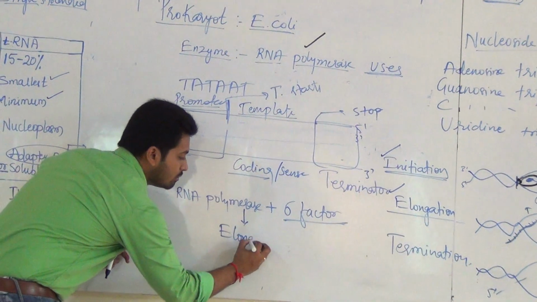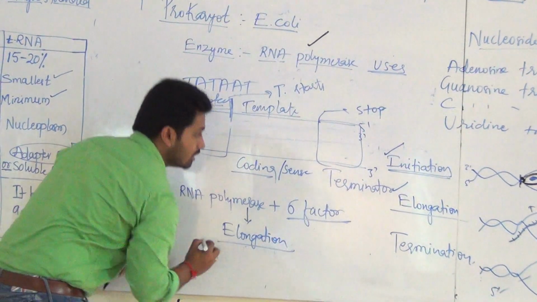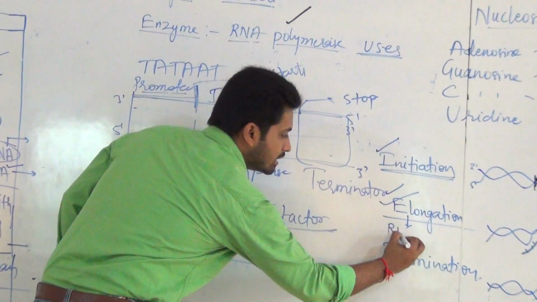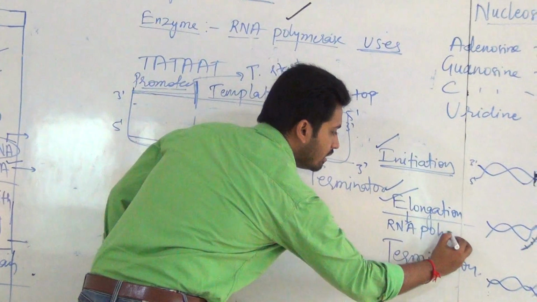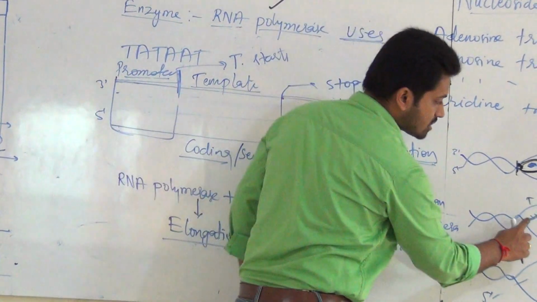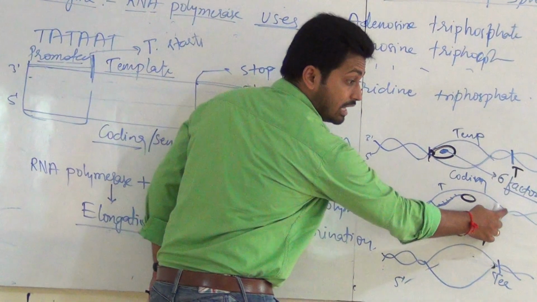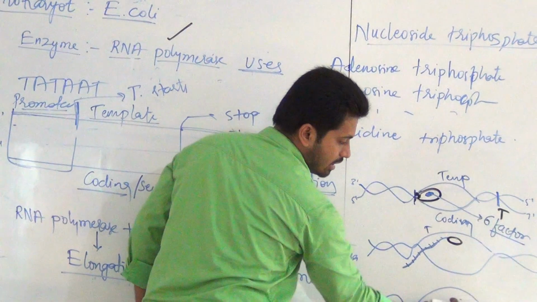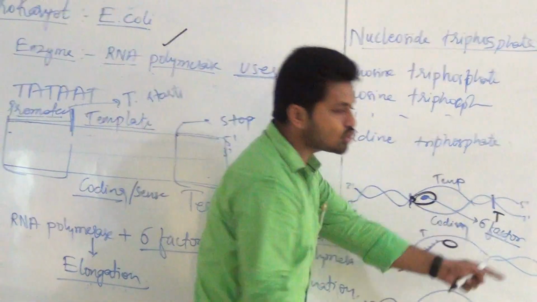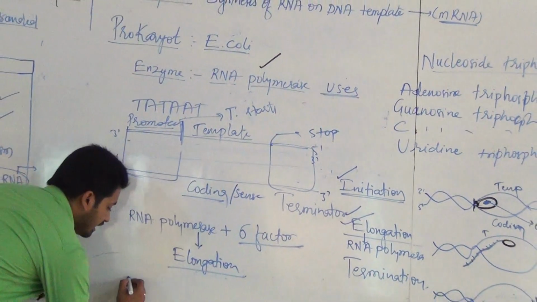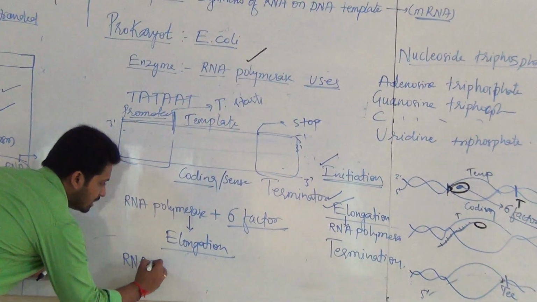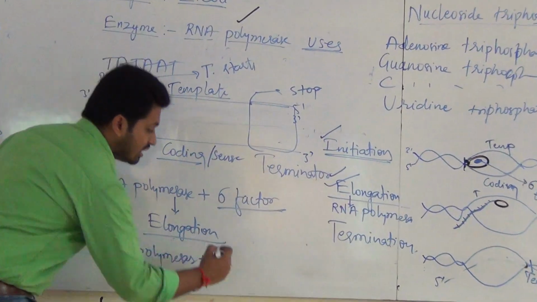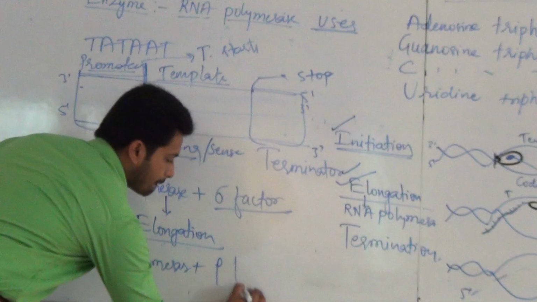Okay, and then after initiation, what does RNA polymerase itself do? Elongation is performed on its own. Very important. Only elongation is performed by RNA polymerase. Elongation means from promoter to terminator. This RNA polymerase reaches up to the terminator part, synthesizing RNA. Now when it reaches the terminator part, again termination activity is performed by RNA polymerase plus another factor called Rho factor.